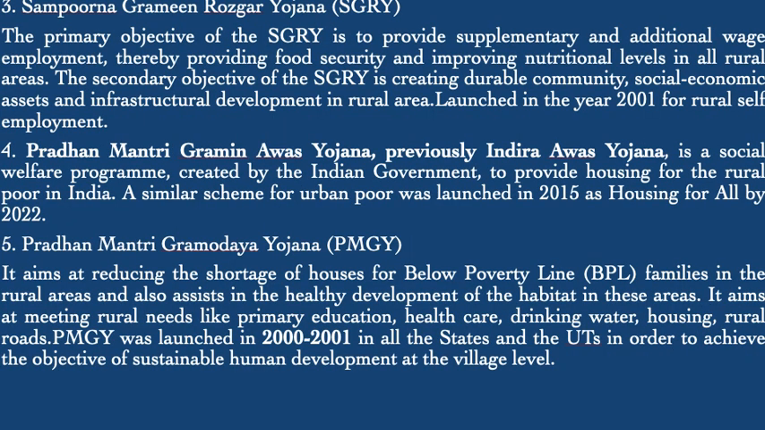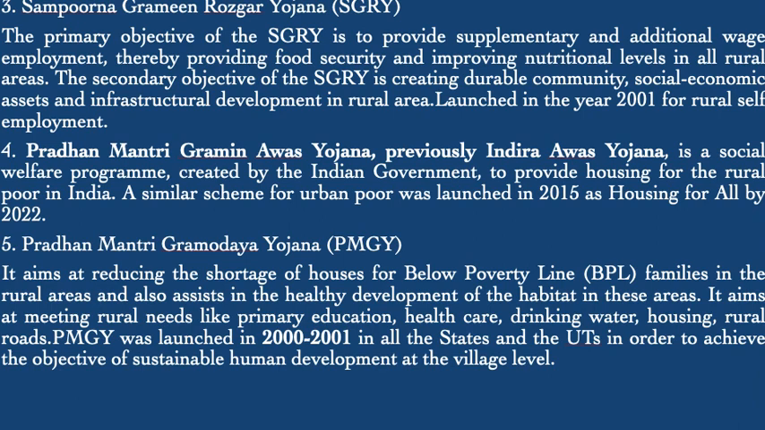Sampurna Gramin Rozgar Yojana. The primary objective of this program is to provide supplementary and additional wage employment, thereby providing food security and improving nutritional levels in all rural areas. The secondary objective of this program is creating durable community, social and economic assets and infrastructure development in rural areas. Launched in the year 2001 for rural self-employment.